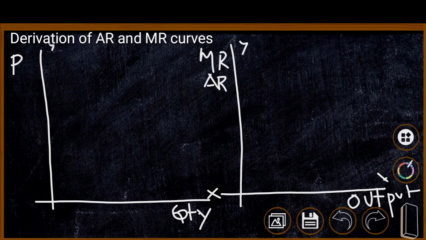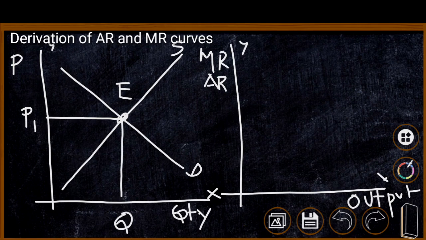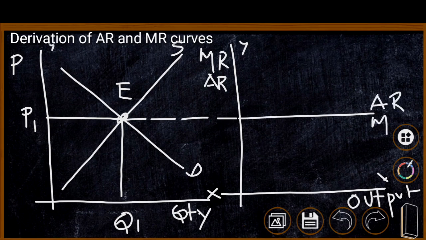We have a normal supply curve S and a normal demand curve D, which are applicable to the market; that is, the total demand and total supply of the market are represented. The equilibrium point is identified at point E, where the price of the commodity is fixed at OP1 and quantity is fixed at OQ. That means the total quantity produced by all the firms in the market is OQ, and corresponding to price OP1 we can derive average revenue and marginal revenue in the second segment.